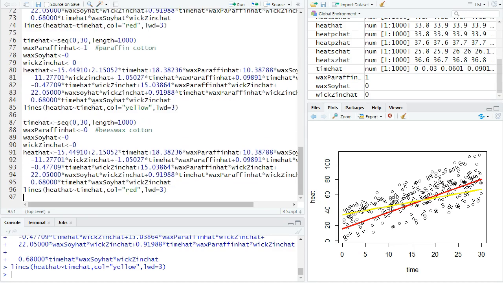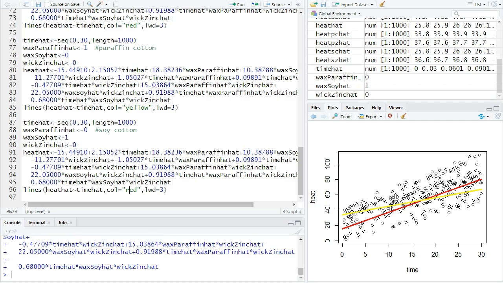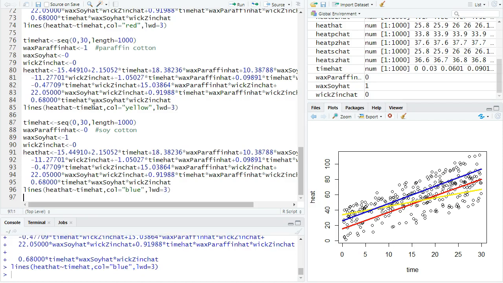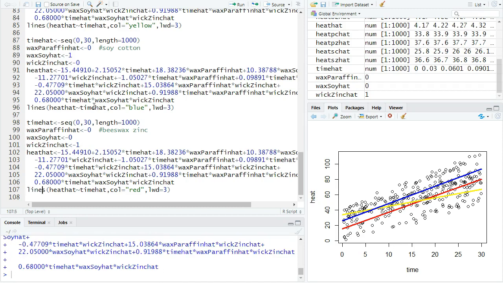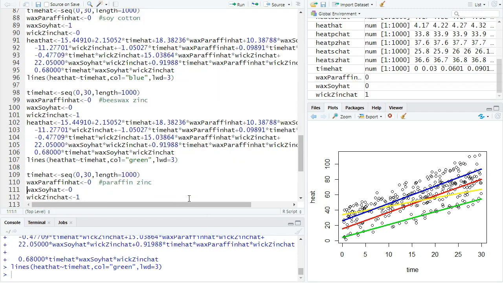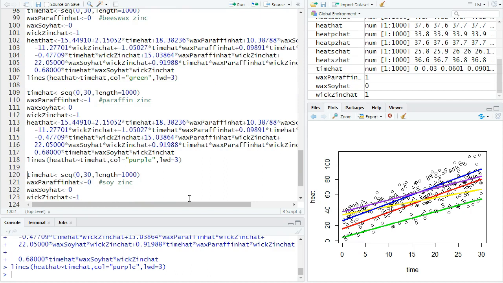What are we going to do? Let's copy it again. This time, instead of paraffin, let's do soy. So we're going to turn on soy, run all these, and last time I colored it blue. There we go. Copy again. Beeswax, this time zinc. So I'm going to come down here to zinc, turn it on. Let's run all this. And the color that we gave zinc last time was green. The next one, we want paraffin zinc. So I'm going to turn paraffin on and zinc on. Let's run all this. That was colored purple.